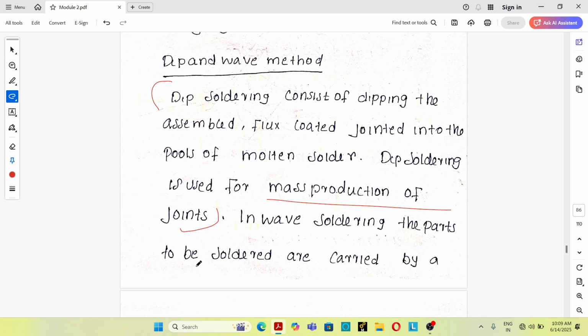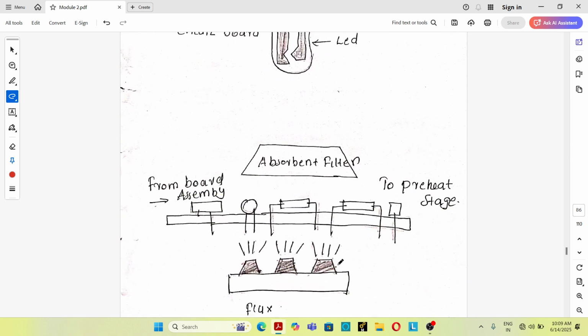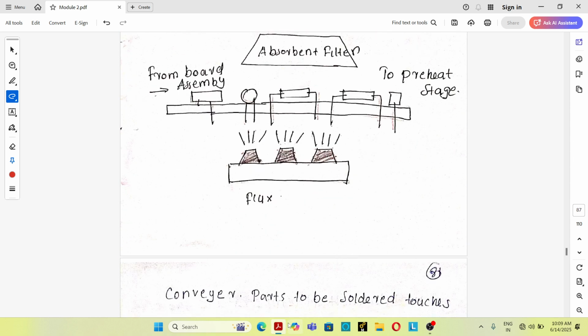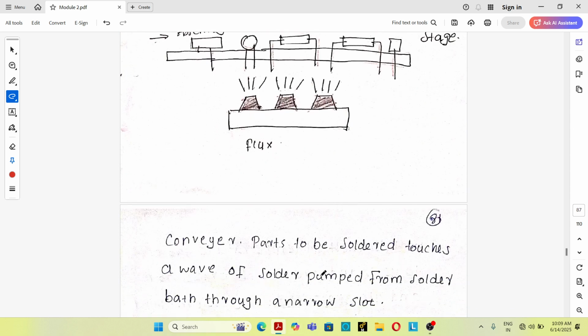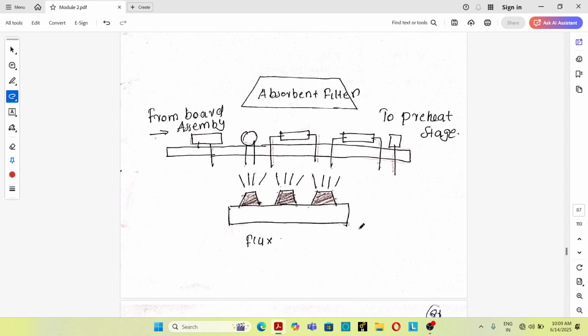In wave soldering, the parts to be soldered are carried by a conveyor. Parts to be soldered touch a wave of solder pumped from a solder bath through a narrow slot. See, in the wave soldering method, the parts to be soldered are placed over a conveyor belt and it will be slowly moving.